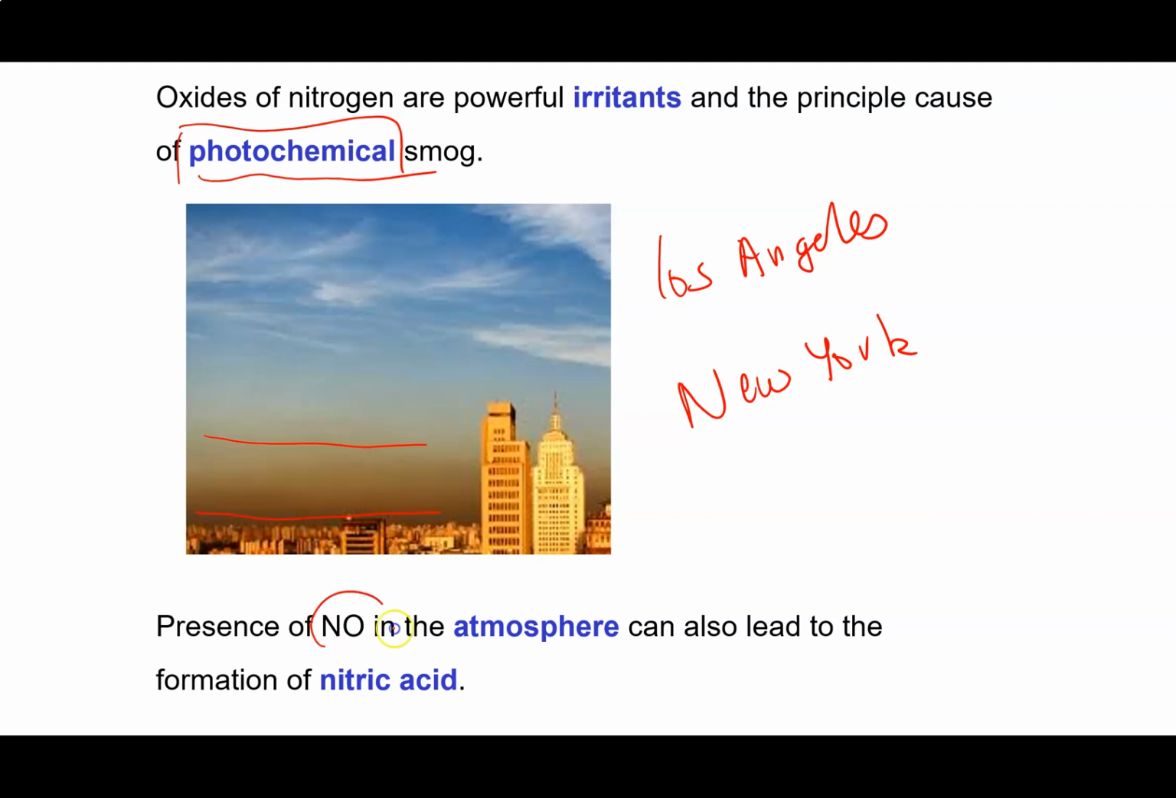Now, the presence of nitric oxide in the atmosphere, as I said, it reacts with oxygen and then it can further react with water. Ultimately, it results in the formation of nitric acid, which is a cause of acid rain.